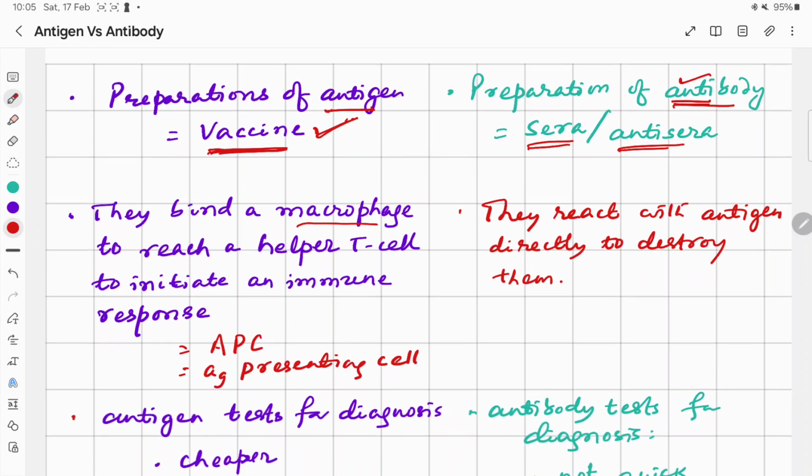The antigens usually bind to a macrophage to reach a helper T cell to initiate an immune response, whereas the antibodies react with antigen directly to destroy them. And the antigens are usually processed in the macrophage and sometimes in the dendritic cells. So we call that the antigen presenting cell, APC, and that will be recognized by the helper T cell, and then the specific immune response is initiated.